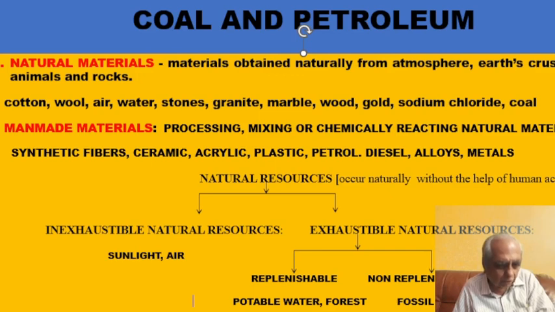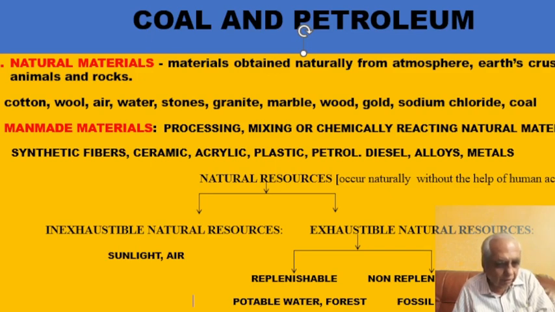They may get exhausted, like potable water, which is available in wells, ponds or lakes. In case you use them at a faster rate, they may get over, but they will get replenished. Monsoon will come and the water level will again rise. So such things are called replenishable exhaustible natural resources.